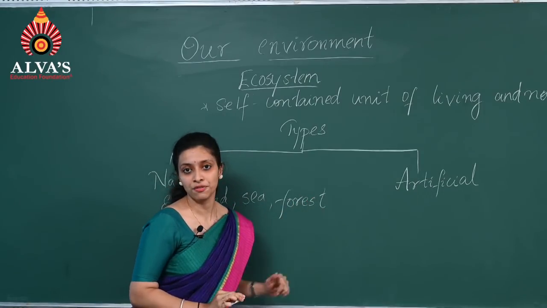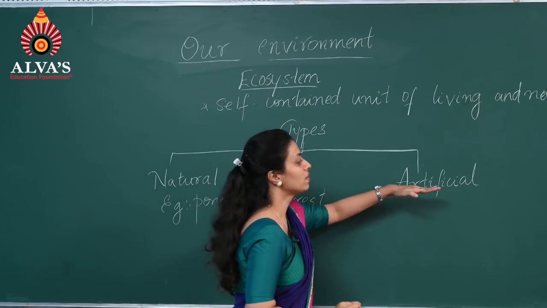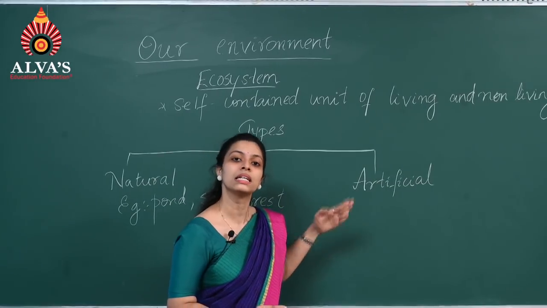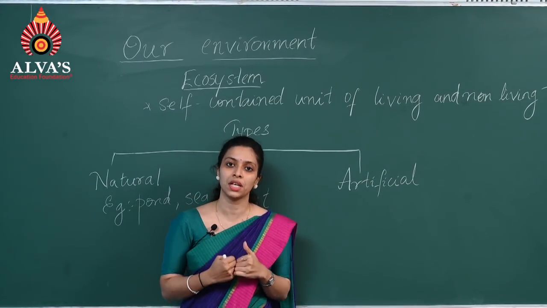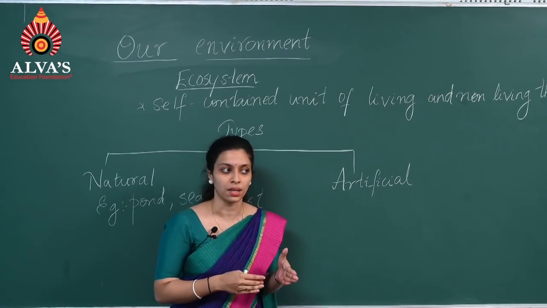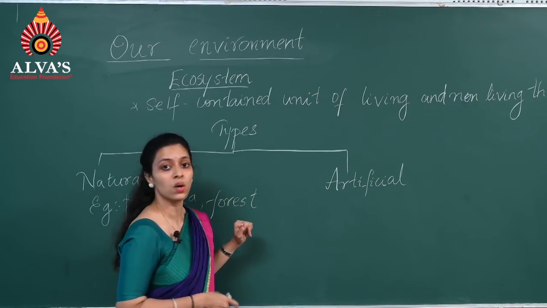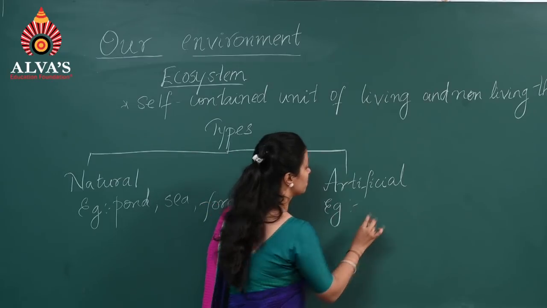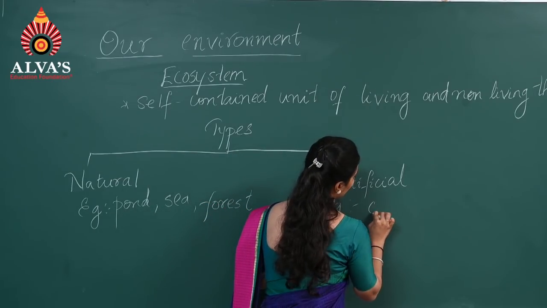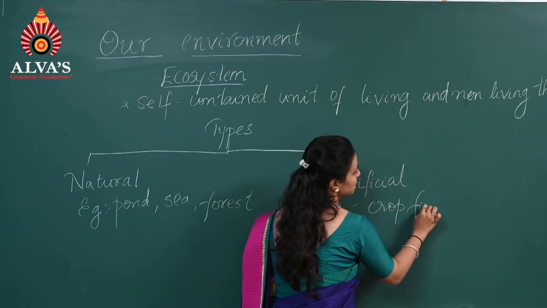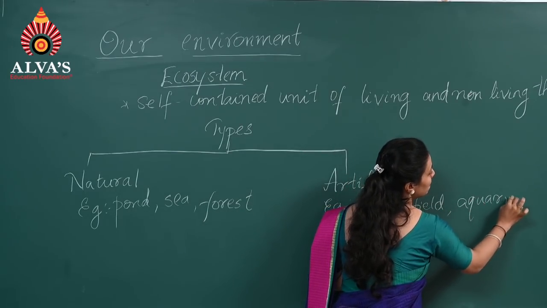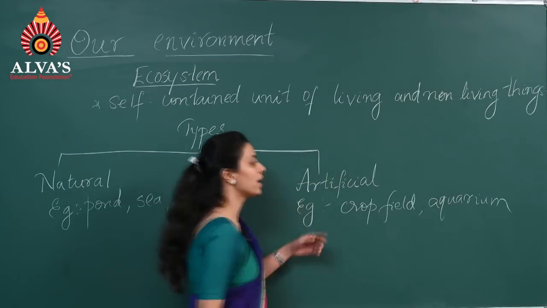And next is artificial ecosystem. So this is the reverse of natural ecosystem. Artificial ecosystem is created by human beings. We have created it. It has not occurred naturally. And the examples for artificial ecosystem are crop fields and aquarium.